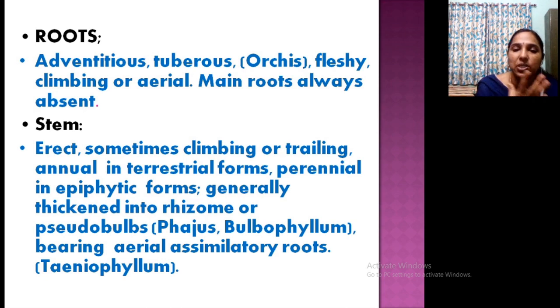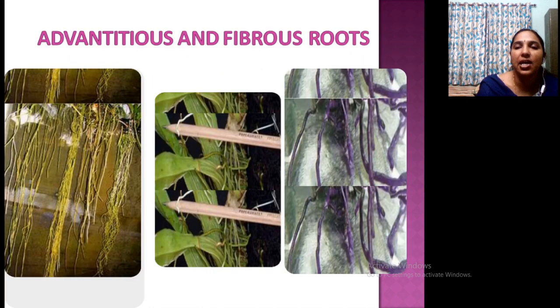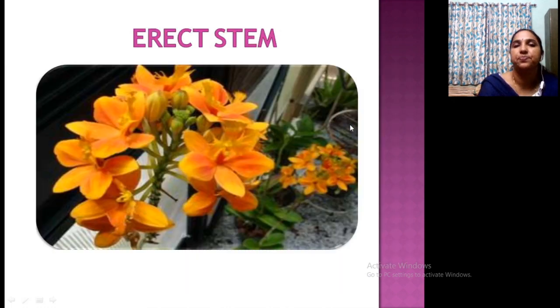Rhizome is a modified stem, okay, or a bulb, pseudo bulb like our onion. So pseudo bulb, rhizome, etc. are present. Now, adventitious and fibrous roots. These are the fibrous roots or adventitious roots arising from the rhizome or stem. Now, erect stem. This is the case of an erect stem.